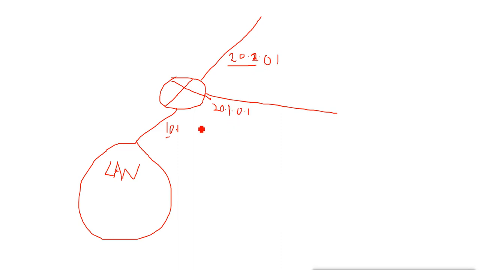Then I have another interface which has 192.3.0.1. I have one more interface which has 20.4.0.1. Now I have subnetted this 20 network and assigned these multiple IPs.